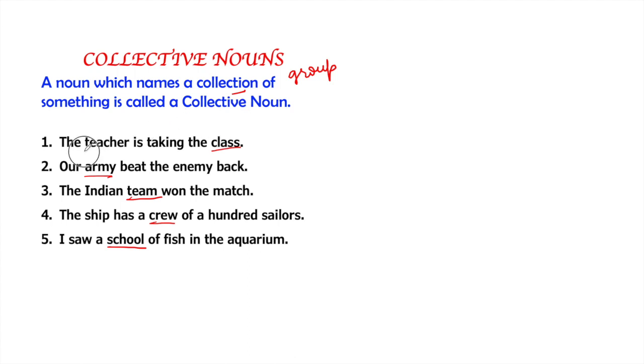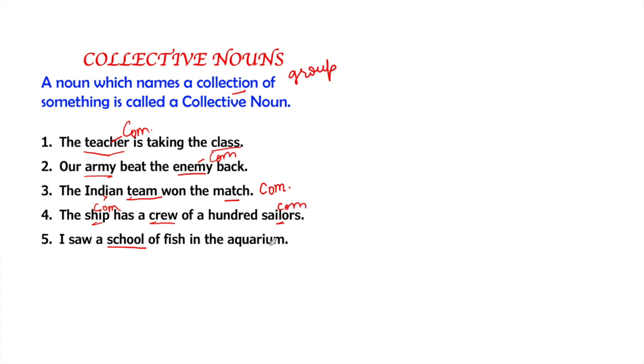So yes, like you can find many teachers around you. So teacher is a common noun. Our army beat the enemy back. Enemies can be many. They are not the names of any one enemy. So it's a common noun. The Indian team won the match. Match is a common noun, match can be a common phenomenon. The word Indian is not a noun. When we read about adjectives, we will come to know why it is not so, because Indian here is a proper adjective. The ship has a crew of 100 sailors. Sailors is again a common noun, and ship is also a common noun.